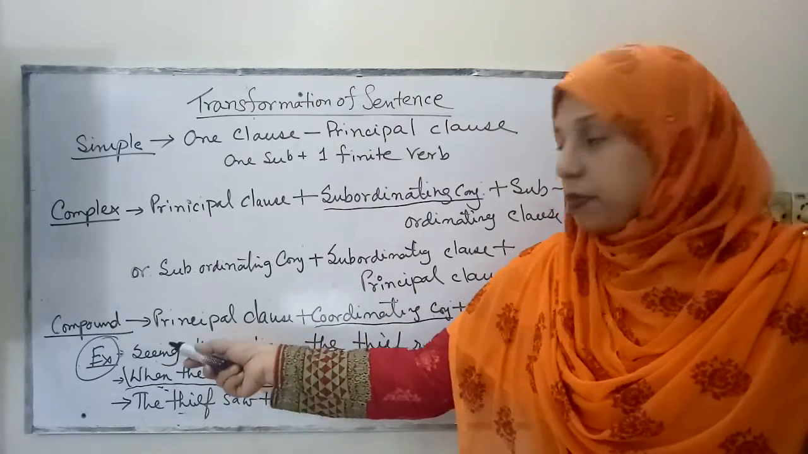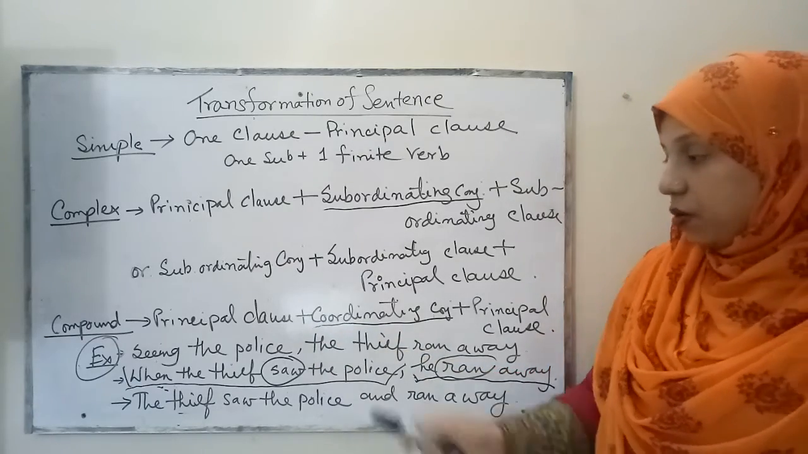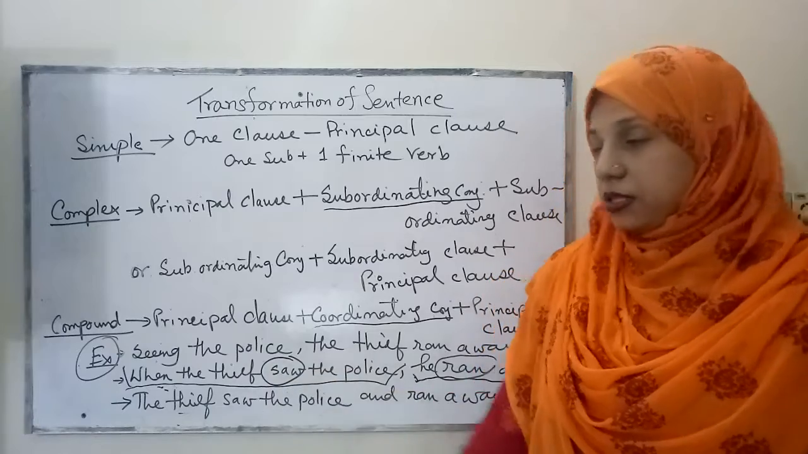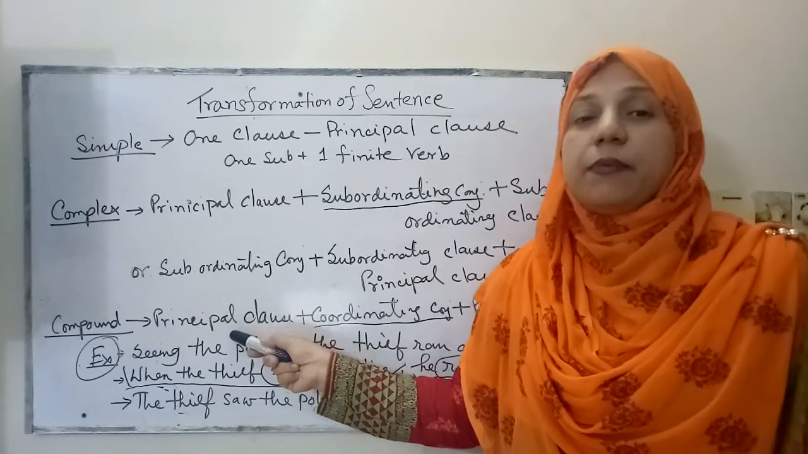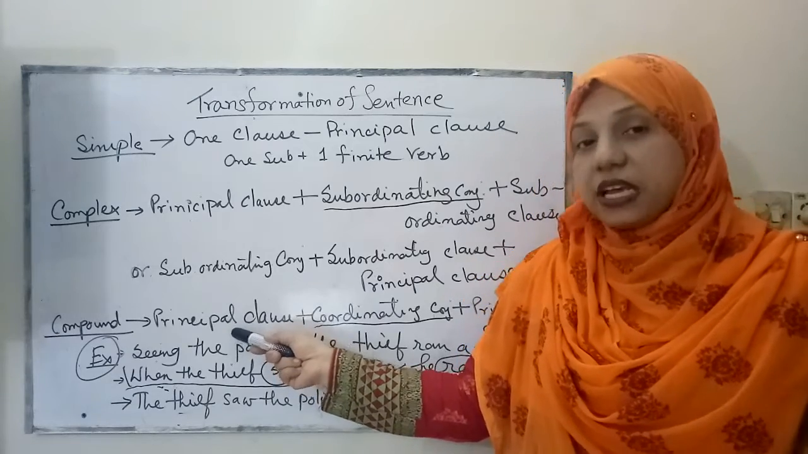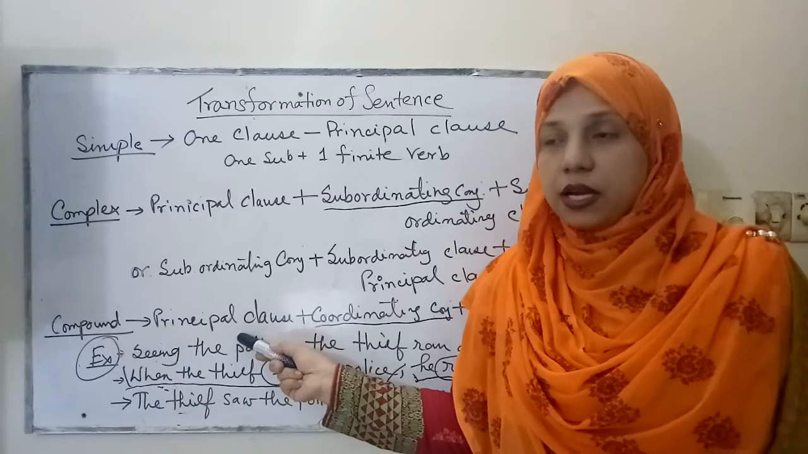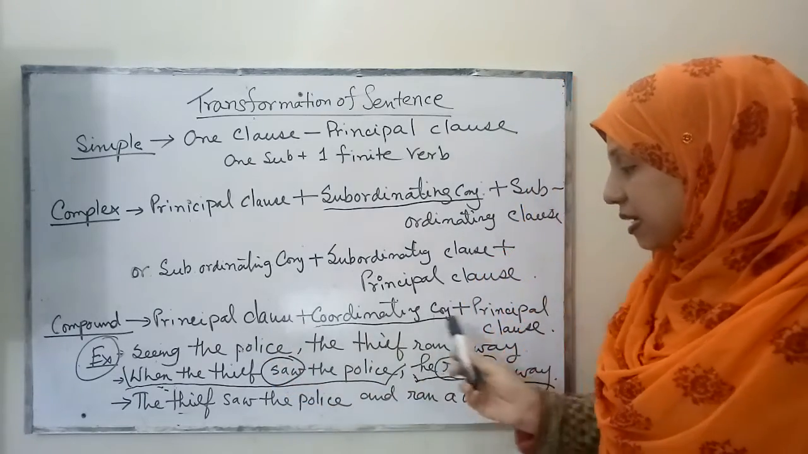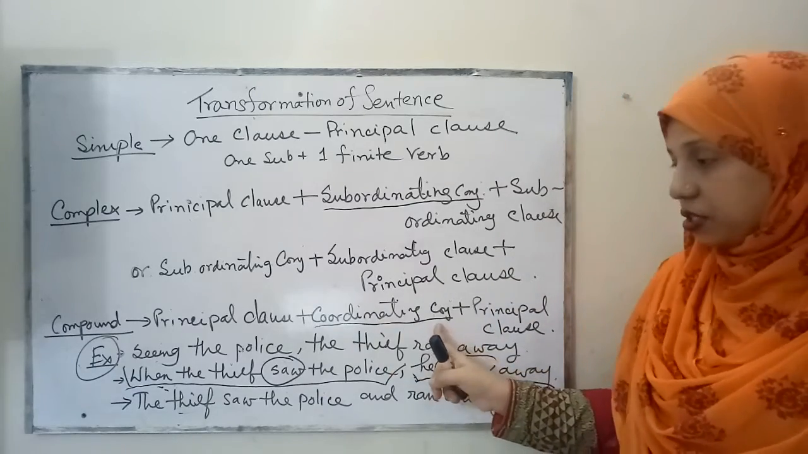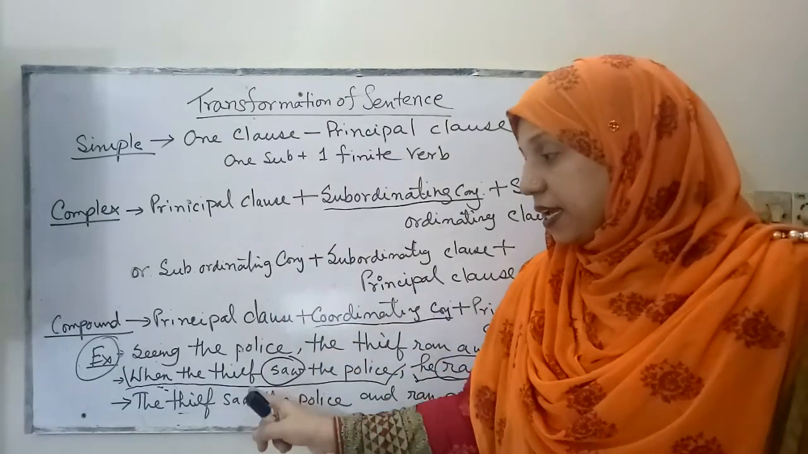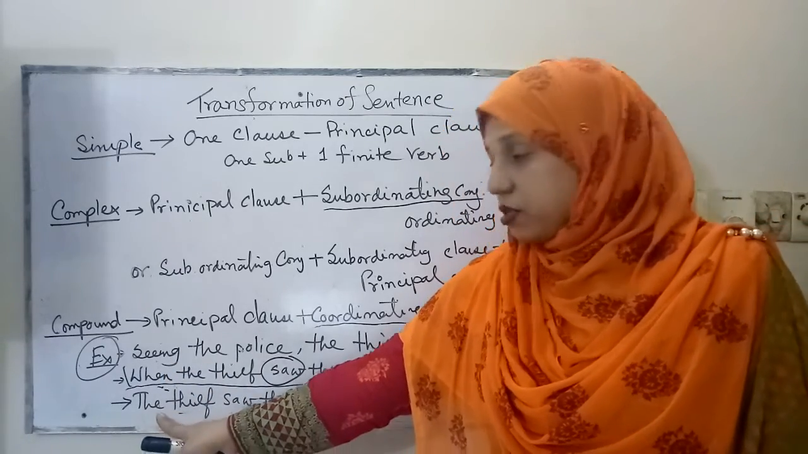Next comes compound sentence. In a compound sentence, there may be two or more than two clauses, and these clauses of course will be independent clauses, and that means they are principal clauses. They do not need to depend on the other. They are complete in their meaning, and these clauses are added with coordinating conjunctions. Okay, so let's see the example of compound sentence.